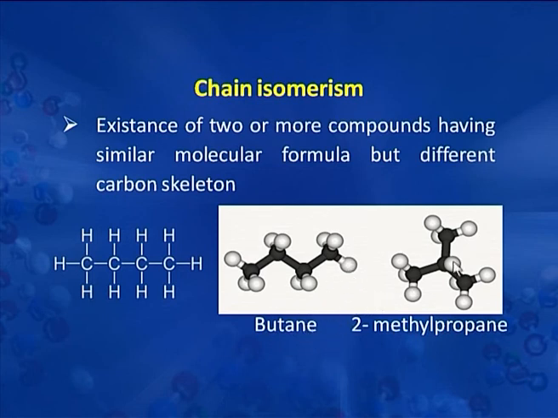But there is another possibility: a chain of 3 carbons, 1, 2, 3, and a methyl group is attached to carbon number 2 of this chain. This compound is called 2-methyl propane. Now these two are different compounds, although both of them have the molecular formula C4H10, but their properties will be different, as their structure is different. That is why they are classified as constitutional isomers or structural isomers, and specifically chain isomers.